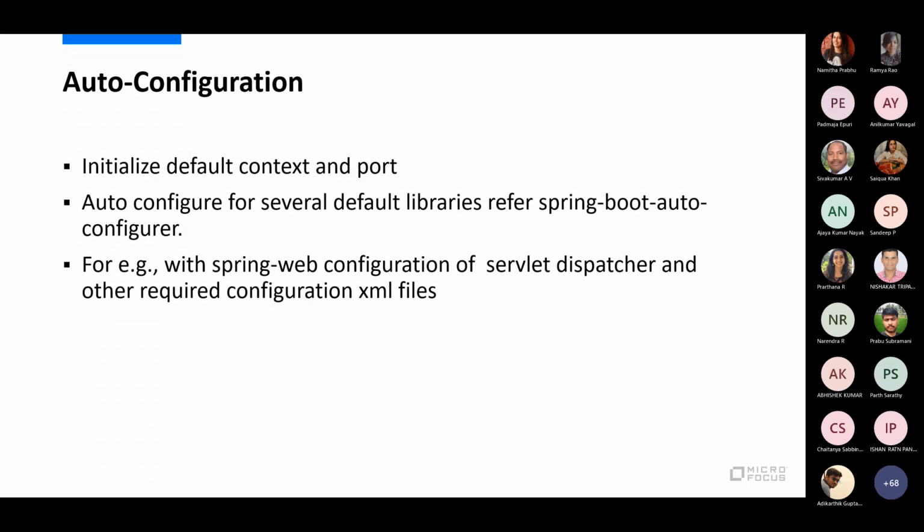It will run by default on port 8080. Spring Boot by default uses Tomcat. And the moment you say I need a web application, it will also create a dispatcher servlet. It will pull in a logging library and all those things. So it comes with a lot of defaults. And if you are not happy with one of these defaults, you go and change it. Let me override this default. I don't want 100 threads, but I have a really huge application with huge processing needs, so let me change that 100 threads to 200 threads. That's something you can override. That's what auto configuration is all about in a nutshell.